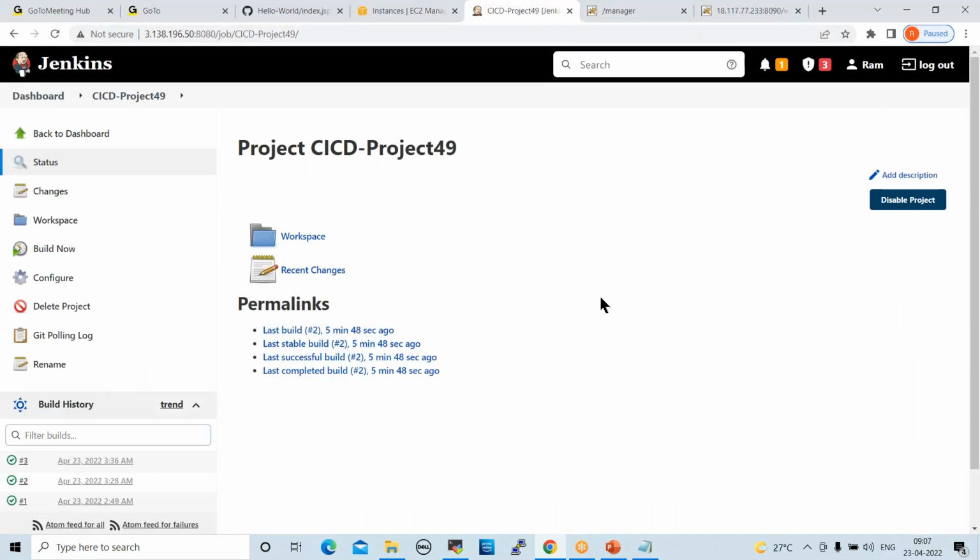Now go to Jenkins, wait for a few seconds. Whenever any updates happen in GitHub, Jenkins will immediately check and pull the code. The fourth job will be started now.